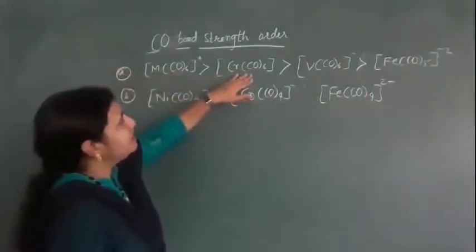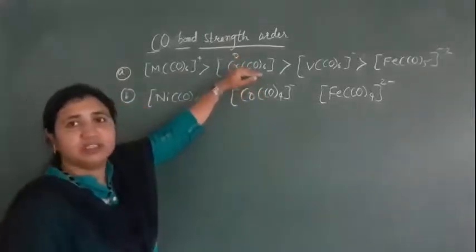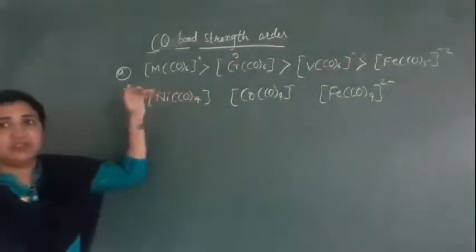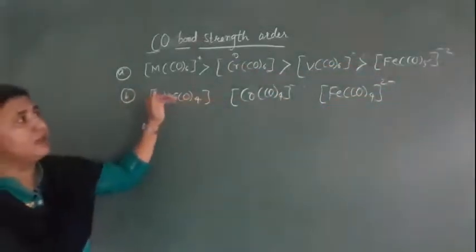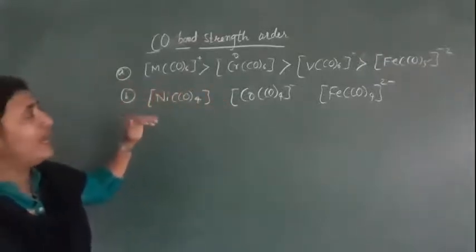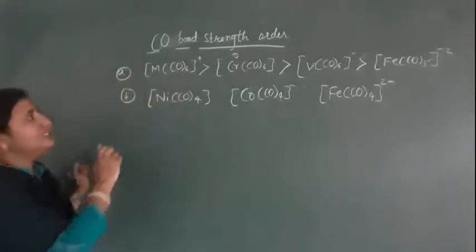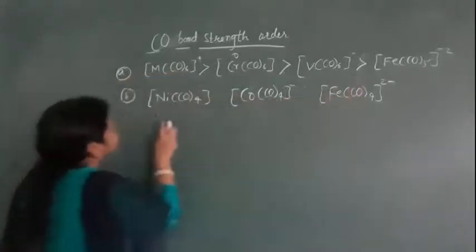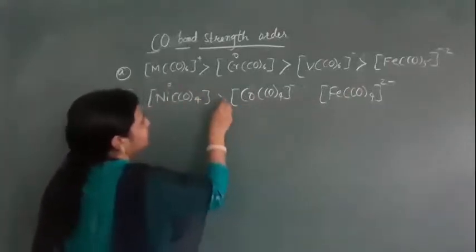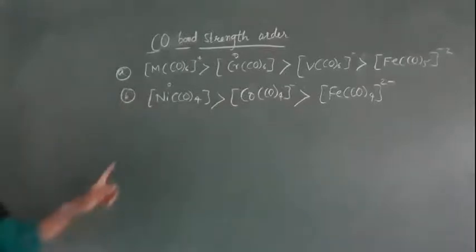With neutral, 0 charge on the metal, the CO bond strength is less, then -1 and -2. As the negative charge increases, the metal and carbon bond strength increases and the CO bond strength decreases. Similarly, for nickel carbonyl with 0 charge, -1, -2, the order will be this way.